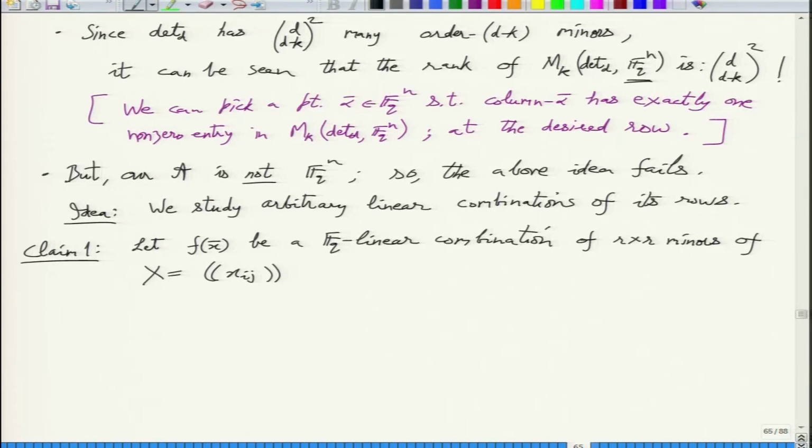You have a symbolic matrix X, and look at all the r cross r minors of this.